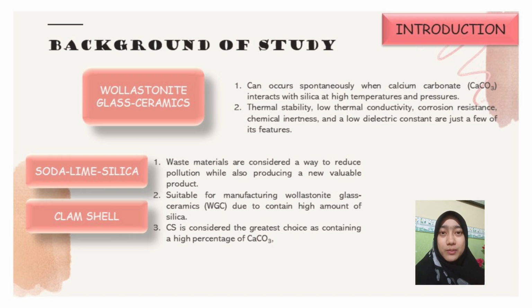Wollastonite is a metamorphic mineral formed by the spontaneous interaction of calcium carbonate with silica at high temperature and pressures. Its properties include thermal stability, low thermal conductivity, corrosion resistance, chemical inertness, and a low dielectric constant, to name a few. Wollastonite is used as a filling agent in rubber, paper, and plastic, as a matting agent in paint, and as an abrasive bonding agent in ceramics.